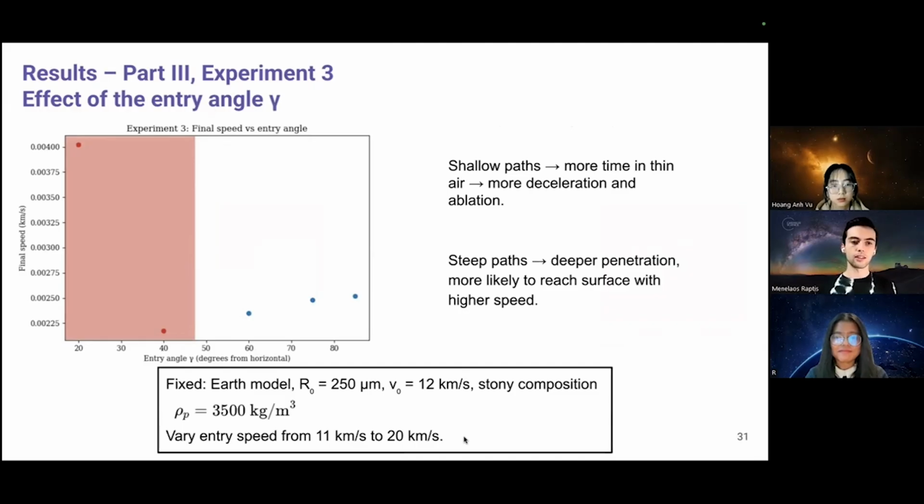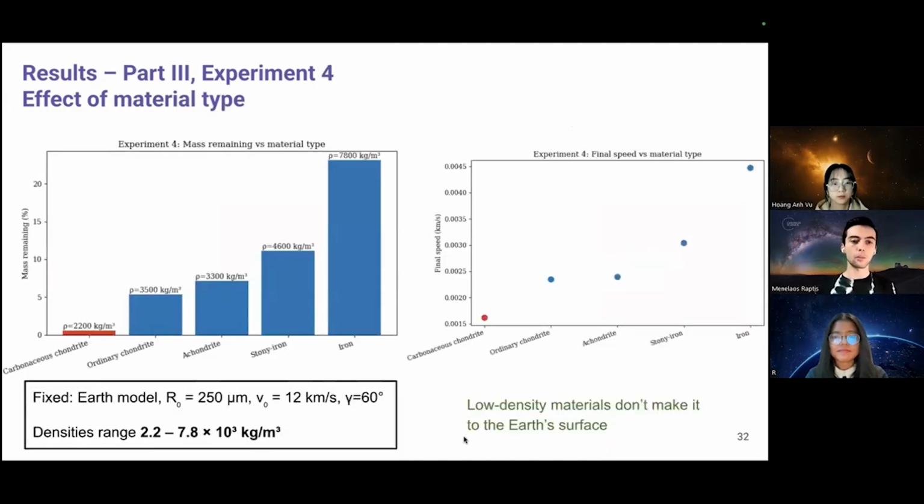And so in the fourth and last experiment of part 3, we tested how composition affects survival. Light carbonaceous grains burn up, while dense metallic ones penetrate deeper and reach the ground.